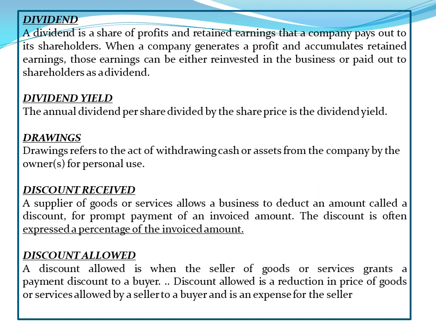Discount allowed. A discount allowed is when the seller of goods or service grants a payment discount to a buyer. Discount allowed is a reduction in price of goods or service allowed by a seller to a buyer and is an expense for the seller.